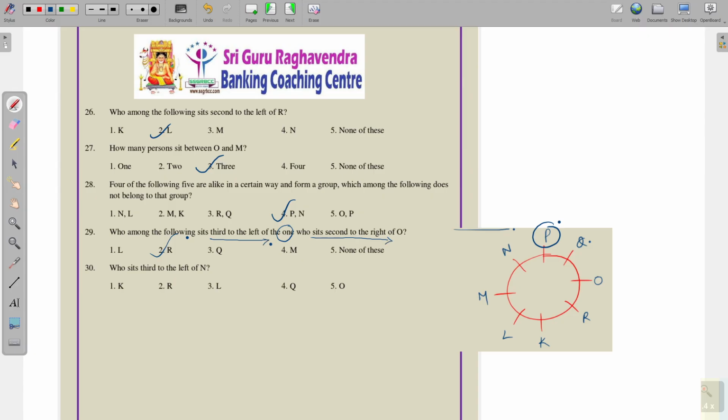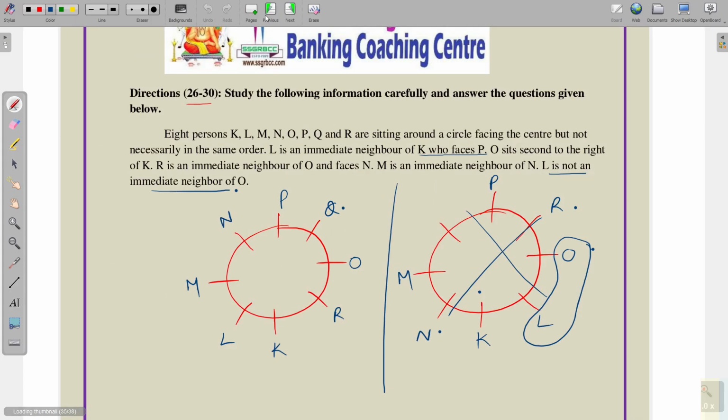Next, who sits third to the left of N? N here, 1, 2, 3. O is third to the left of N. So, these are the 5 questions based on the puzzle.